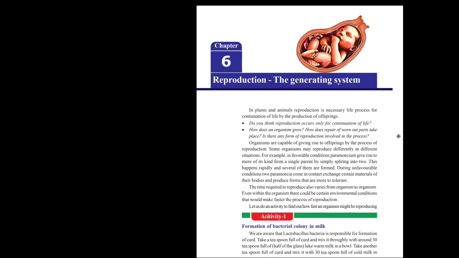In plants and animals, reproduction is a necessary life process for continuation of life by producing offsprings.